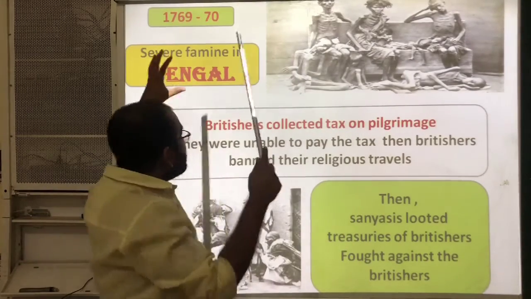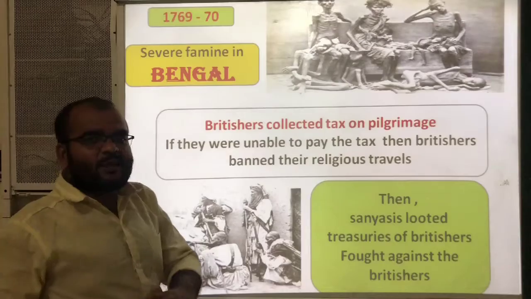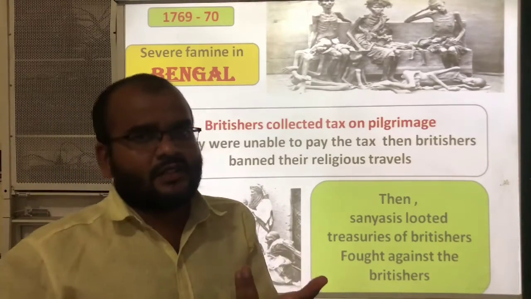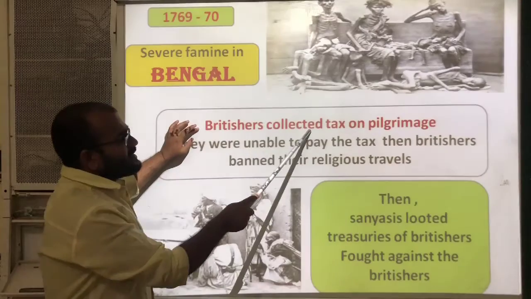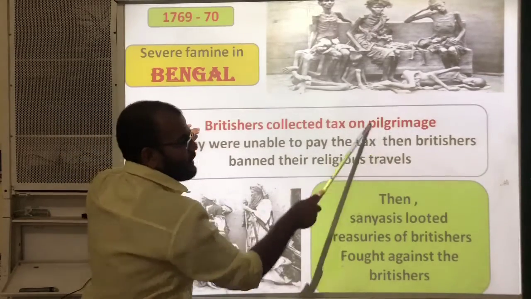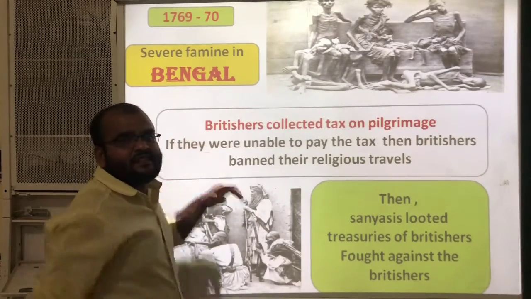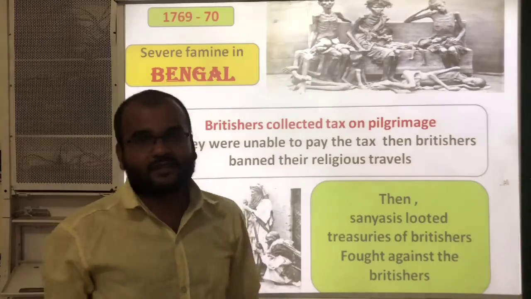Okay, and during this time, on one side the people don't have anything to eat. On the other side, the Britishers collected tax on pilgrimage. Pilgrimage means travel to the holy places.